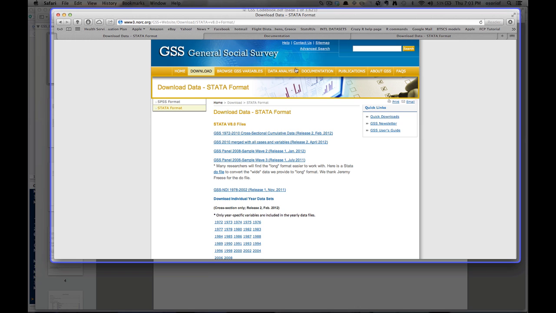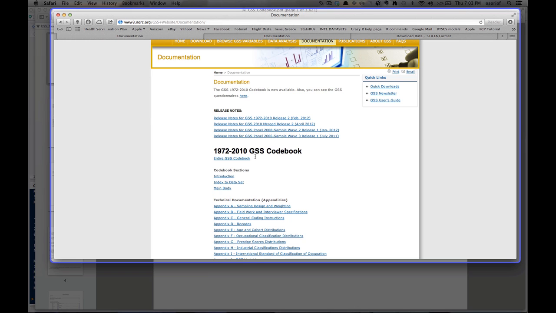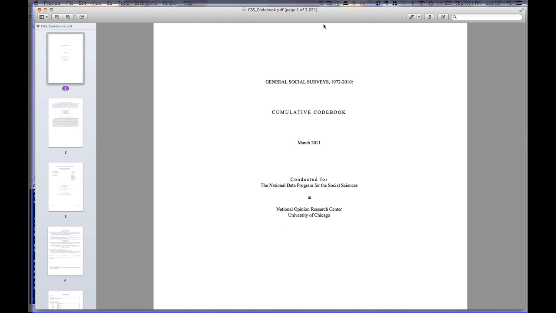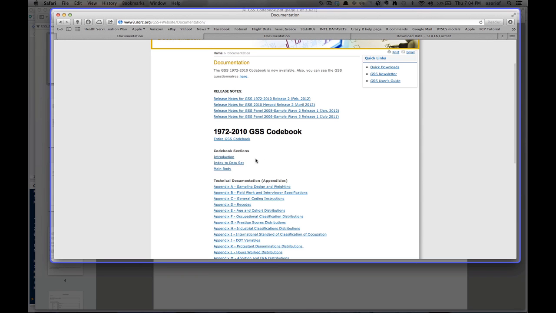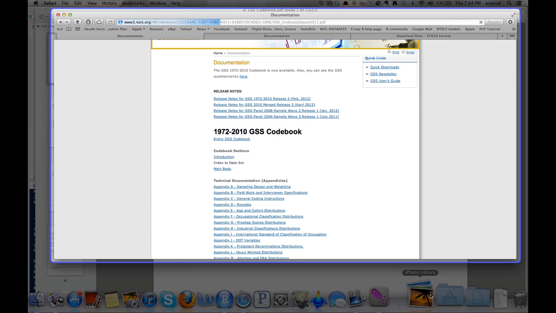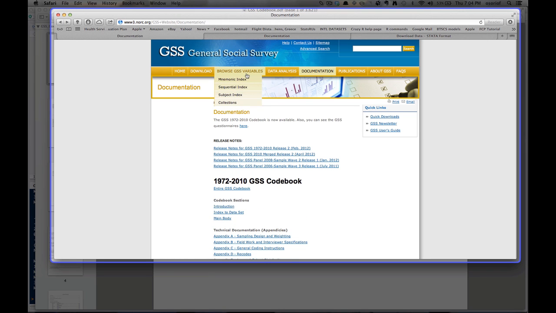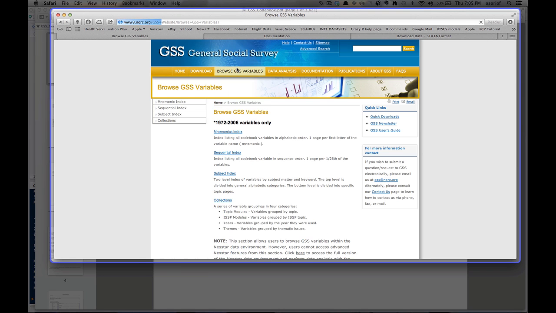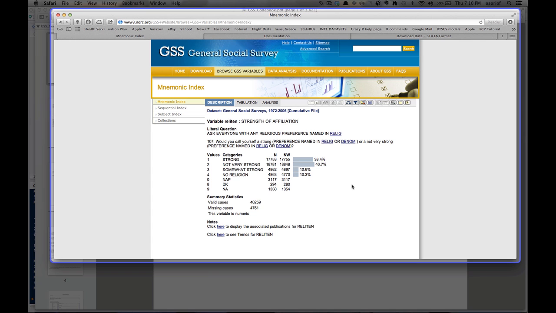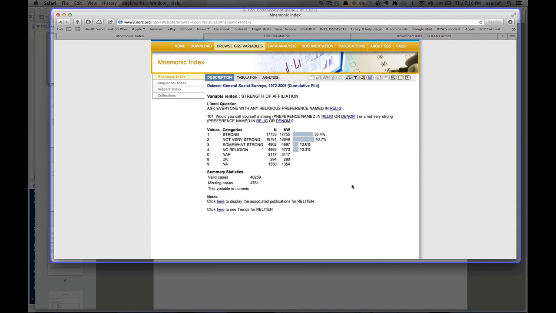So you want to look at the documentation. As boring as it sounds, it's actually pretty useful. Although you can definitely go through the entire GSS codebook right here, I really don't recommend that because it's about 3,600 pages long. I recommend either checking the index of the data set, certainly a much more manageable document, or else browse the GSS variables on the website itself. You can check the question and look at the distribution.